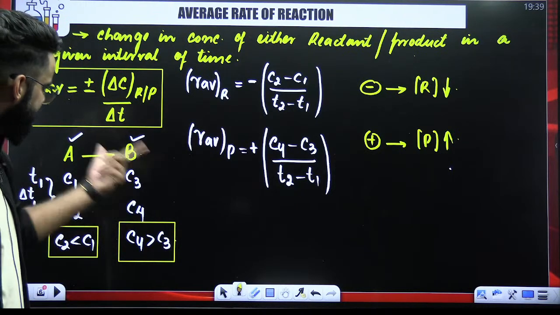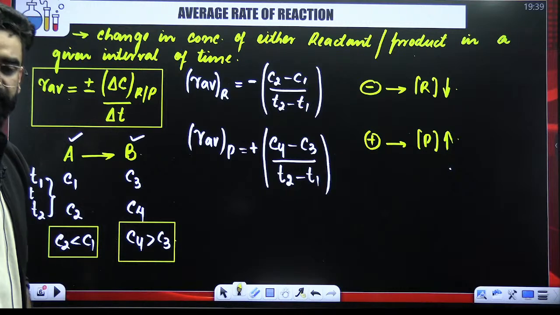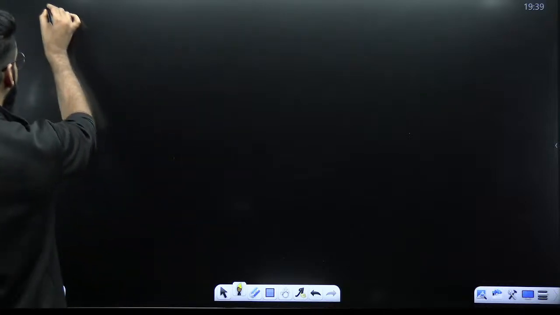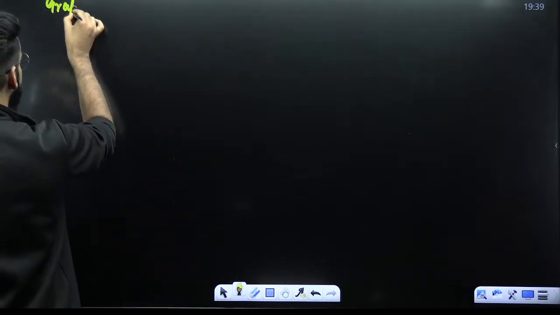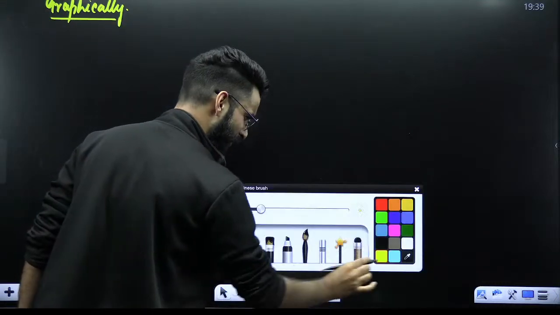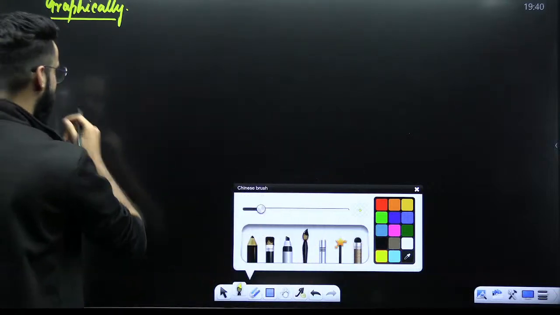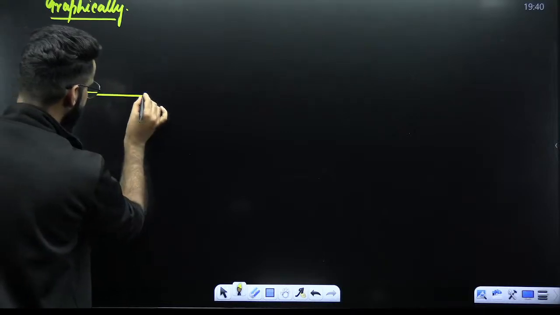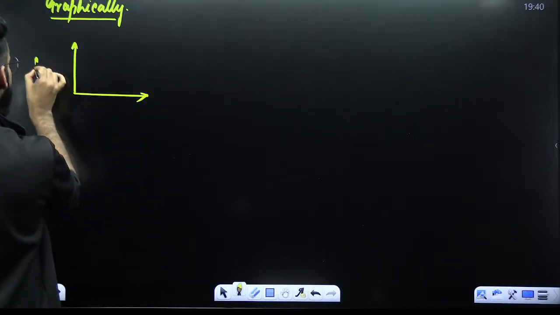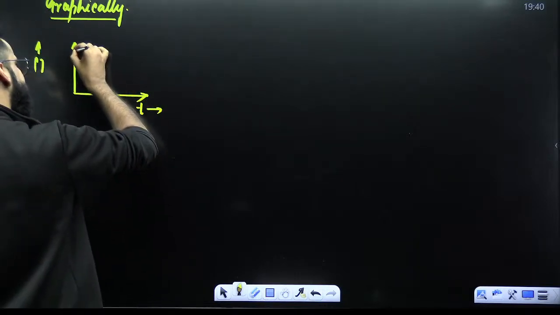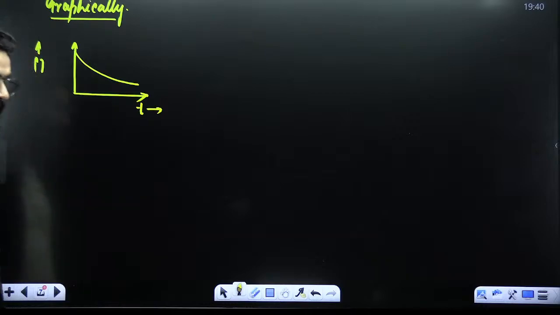Okay. Now, my dear students, let's have a look at its graphical approach. Let's try to understand this average rate of reaction graphically. It's simple, guys. Just concentrate properly on the screen. This chapter you'll find very easy. For example, I'm making a graph over here. The graph is between concentration versus time. I'm making the graph like this.